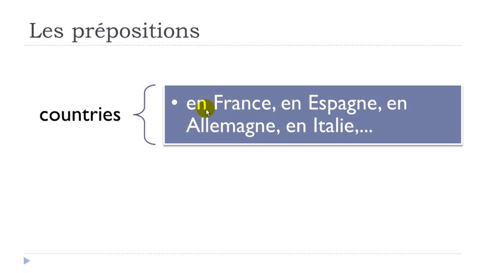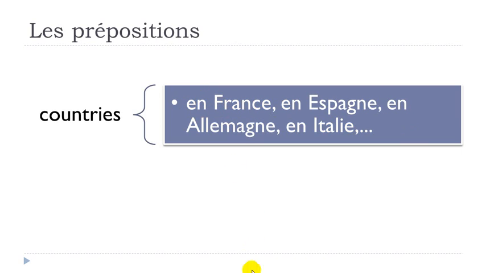If it's feminine, then you will have to use this preposition en if you want to express this in concept, okay? En France, en Espagne, en Allemagne, en Italie, okay? And now we'll read it with the liaison if needed. En France, en Espagne, en Allemagne, en Italie. Okay? So if you want to express this in with countries and only feminine countries, then you should use this en preposition.